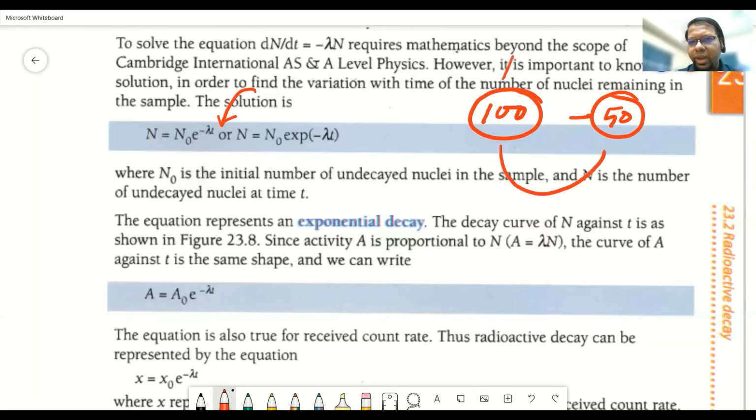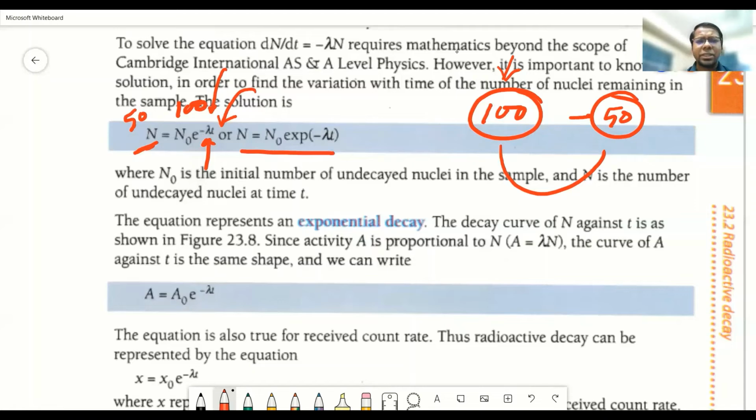Initially you were having 100 atoms, so in the position of N naught, you will put 100. And N is the number of nuclei remaining after time t, so you will put 50 here. And from here, mathematically, you can find out the value of t, provided that you know the value of lambda, the decay constant. If you know the value of the decay constant, then mathematically you will be able to find out the value of t. And you can also write it in this form, any way you like.